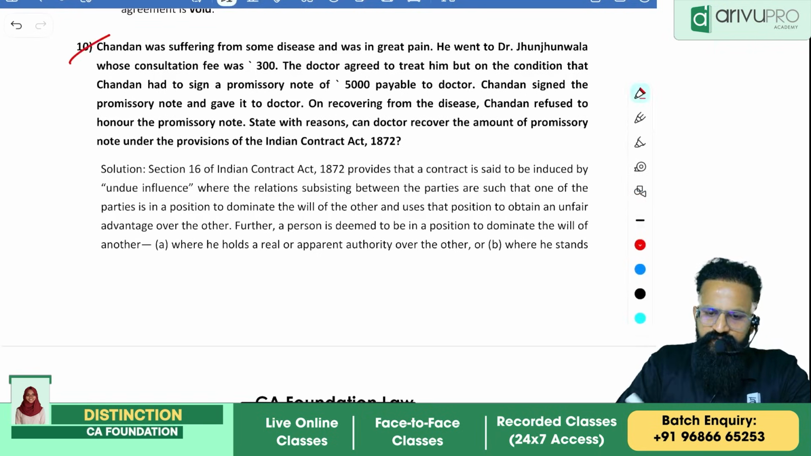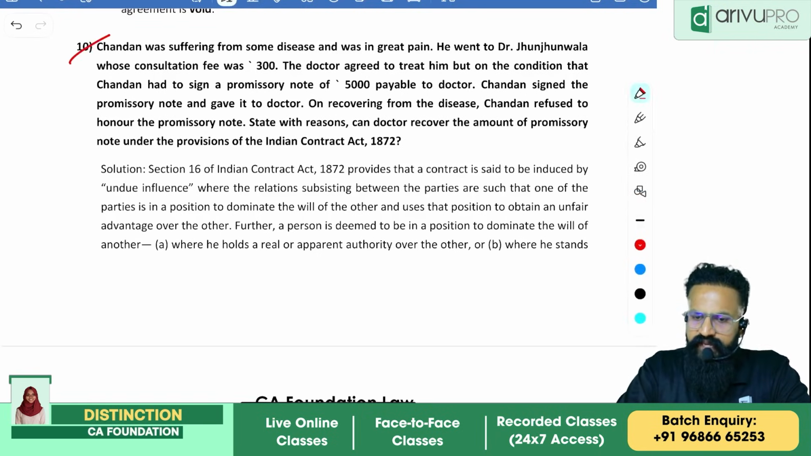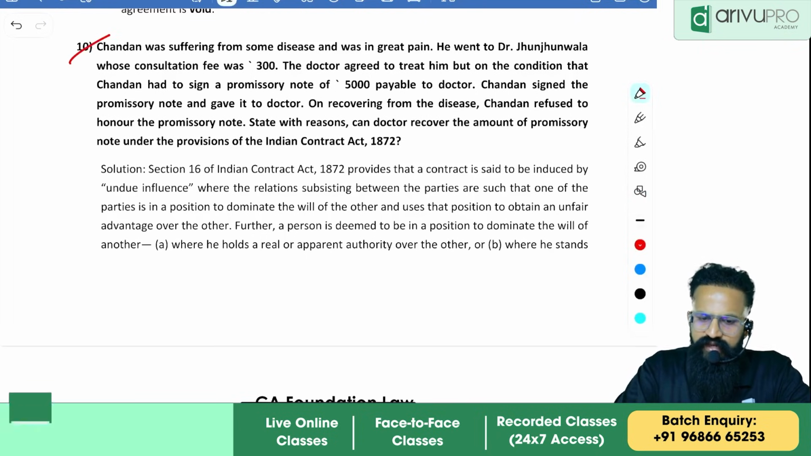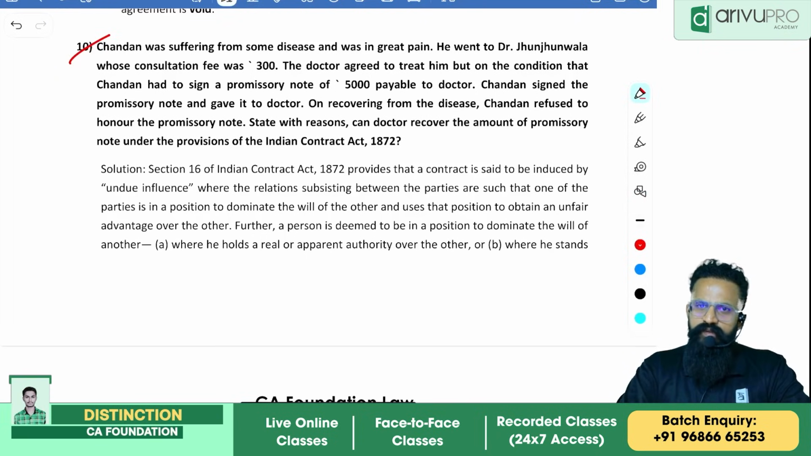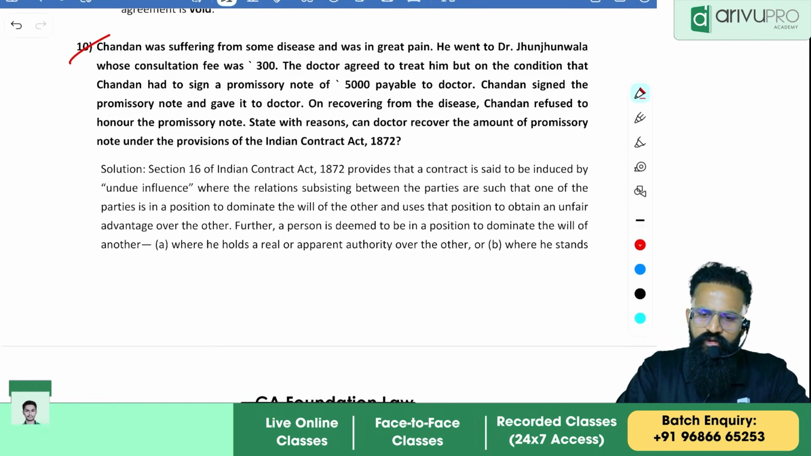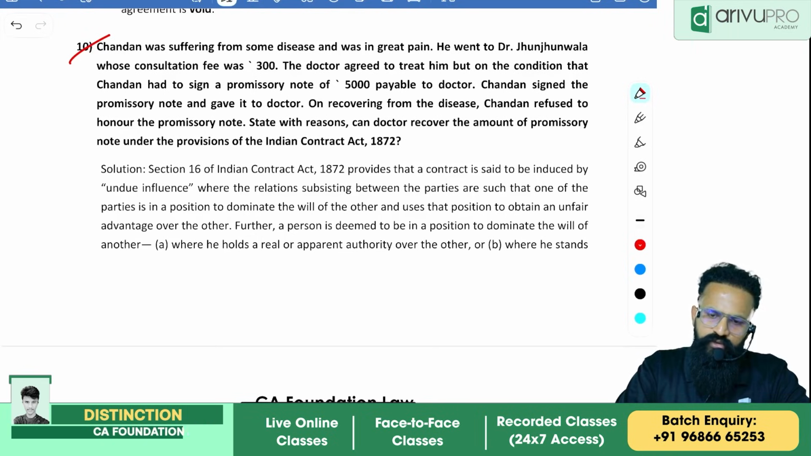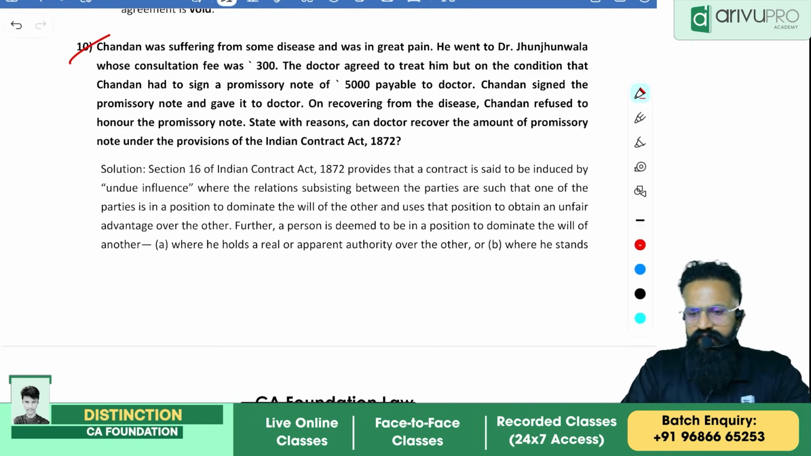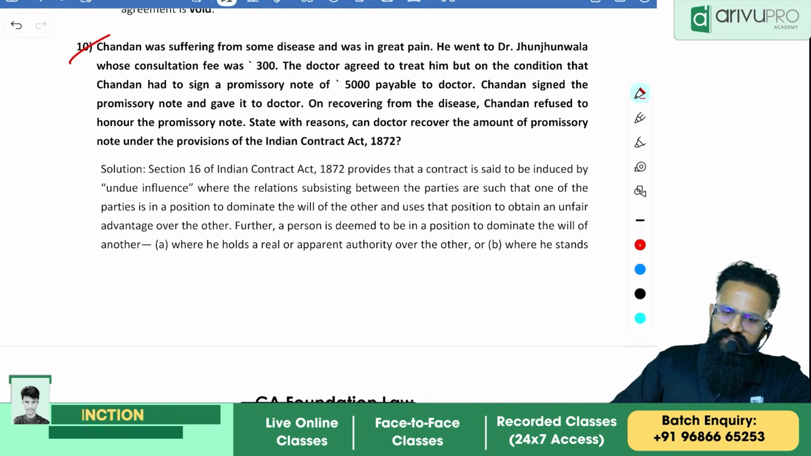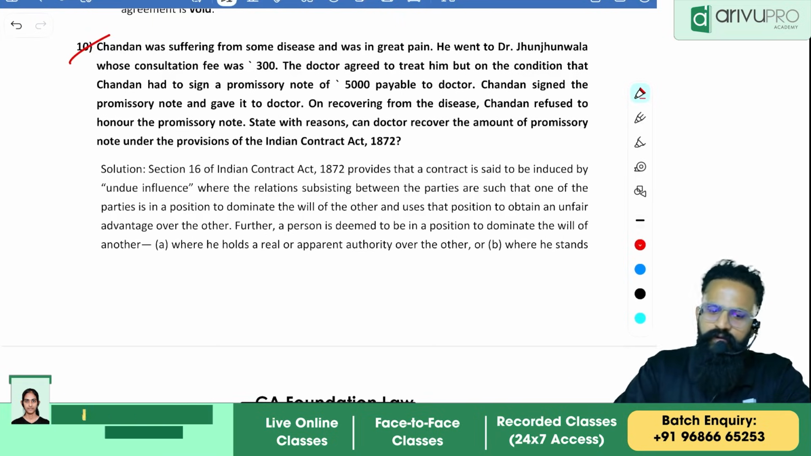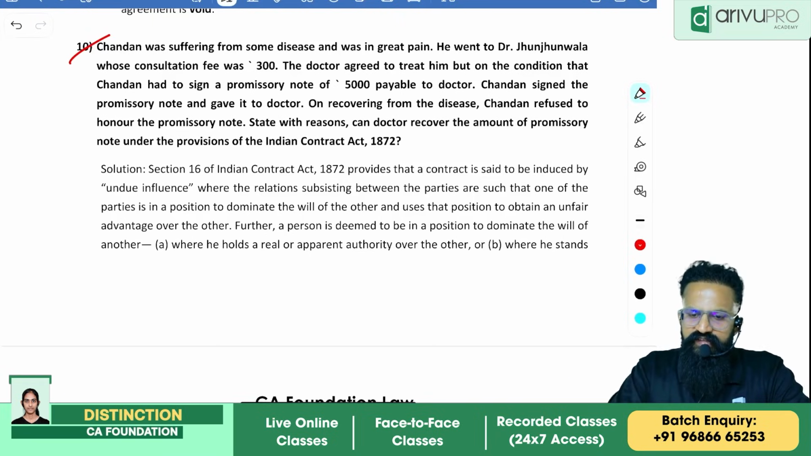Chandan was suffering from some disease and was in great pain. He went to Dr. Junjunwala, whose consultation fee was rupees 300. The doctor agreed to treat him, but on the condition that Chandan had to sign a promissory note of 5,000 payable to doctor. Chandan signed the promissory note and gave it to the doctor. On recovering from the disease, Chandan refused to honor the promissory note. State with reasons, can doctor recover the amount of promissory note under the provisions of Indian Contract Act?